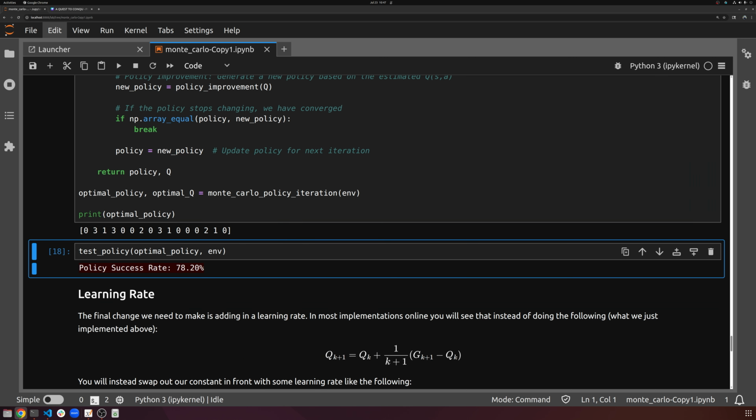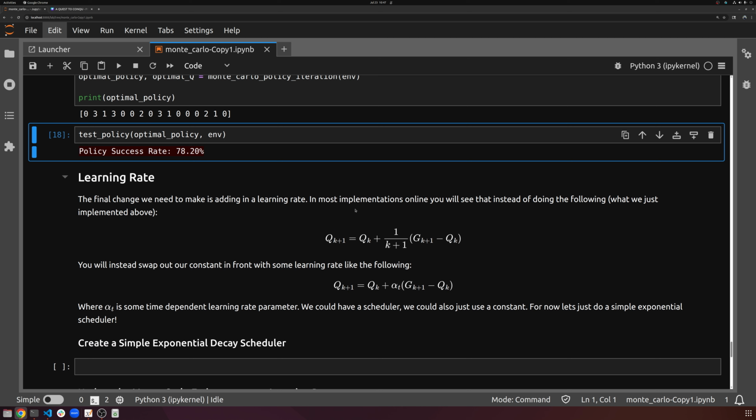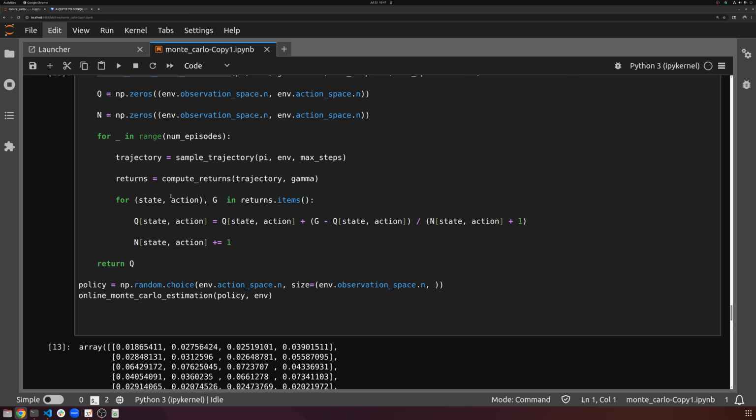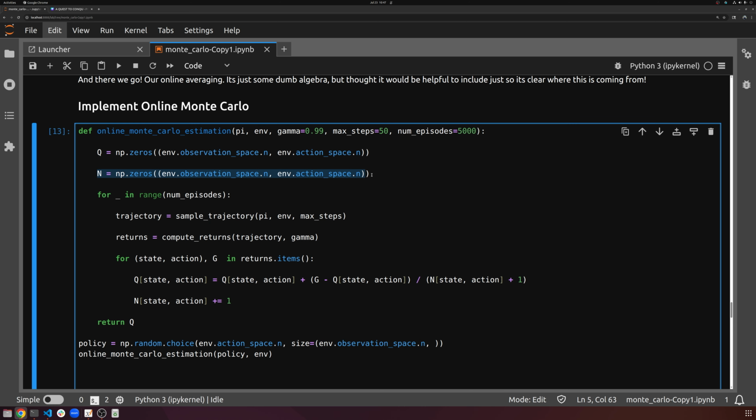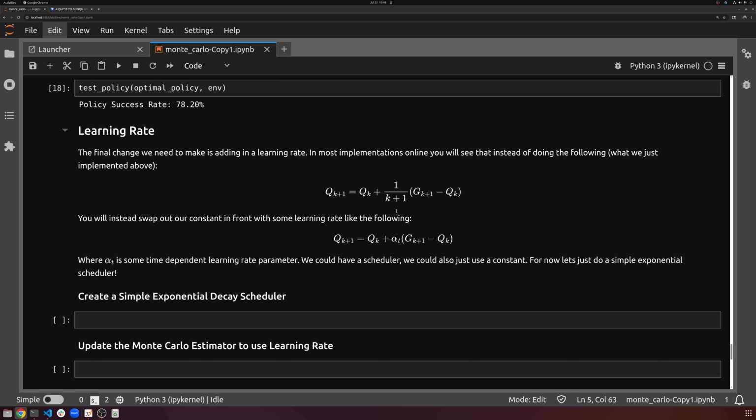Now, there is one little caveat, and something which is going to make this closer to TD learning that we haven't talked about yet, but we'll talk about next time. And that's this 1 over k plus 1. 1 over k plus 1 is technically just a constant, right? It's just a constant that we keep track of with this n matrix, right? How many times have we visited that state, so we can properly do our running average, which is all well and good. Now, the thing is that instead of doing 1 over k plus 1, what if we swap it out for something like a learning rate, right?